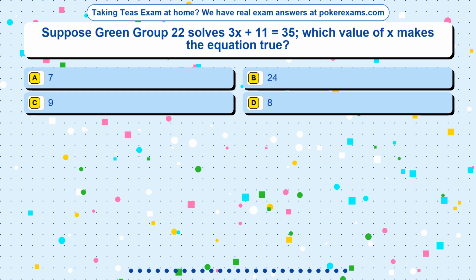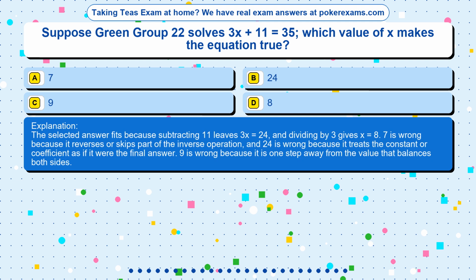The correct answer is option. The selected answer fits because subtracting 11 leaves 3x equals 24, and dividing by 3 gives x equals 8. 7 is wrong because it reverses or skips part of the inverse operation, and 24 is wrong because it treats the constant or coefficient as if it were the final answer.